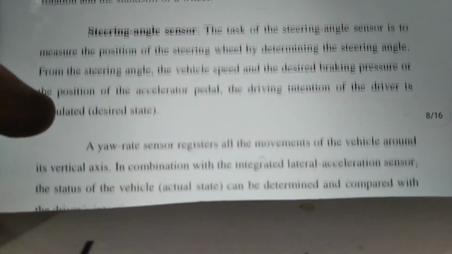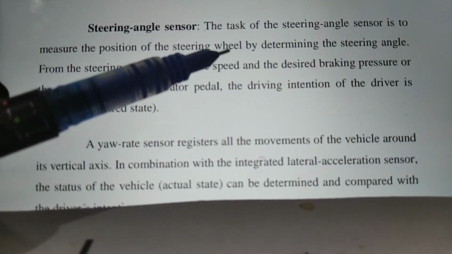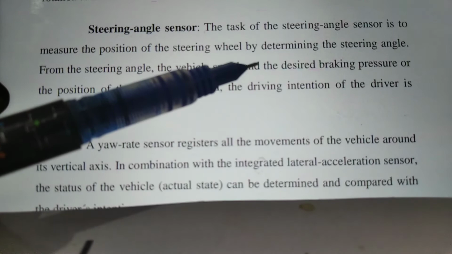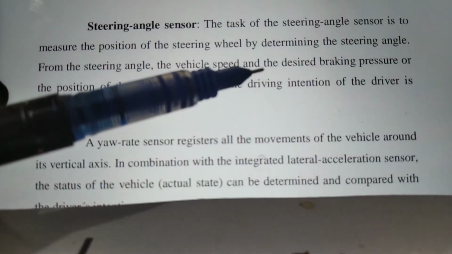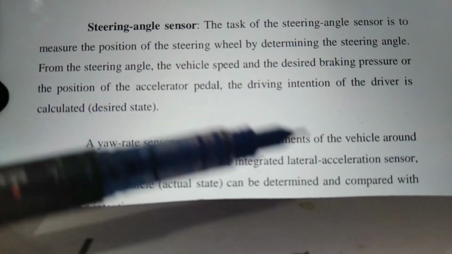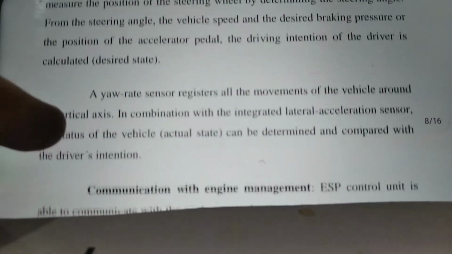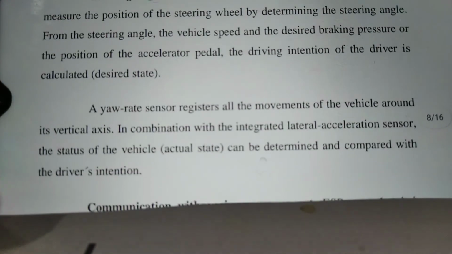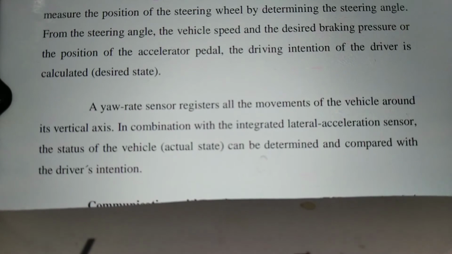The steering angle sensor is also important. It measures the position of the steering wheel while determining the steering angle. From this, the vehicle speed, the desired braking pressure, the position of the accelerator pedal and the driving intention of the driver are calculated. That is, whether the driver is steering the vehicle to the extreme left or extreme right.